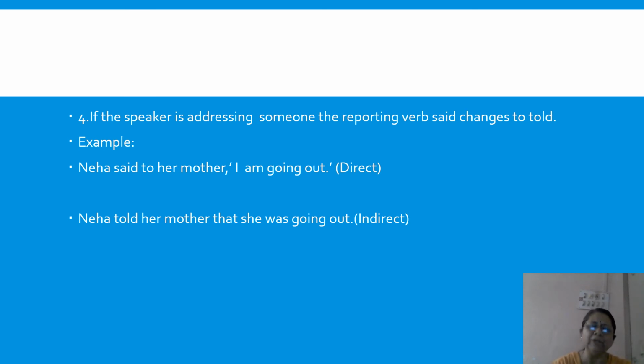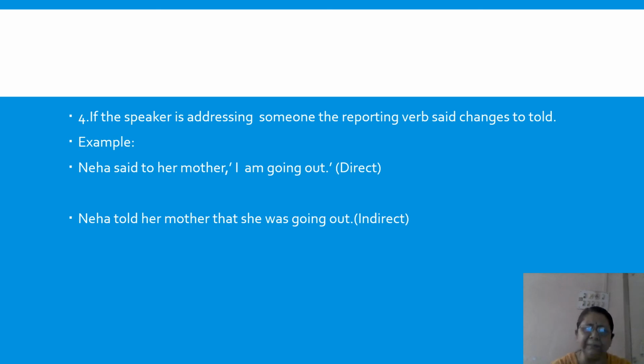Now, an example of this one: Neha said to her mother, I'm going out. You see it is in inverted commas. And when I change it to indirect, then Neha told her mother that she was going out. Now, said changes to told. Inverted commas are removed. Comma is removed.